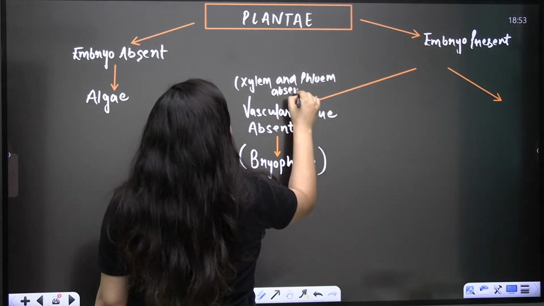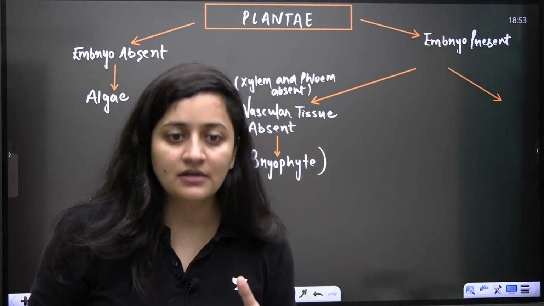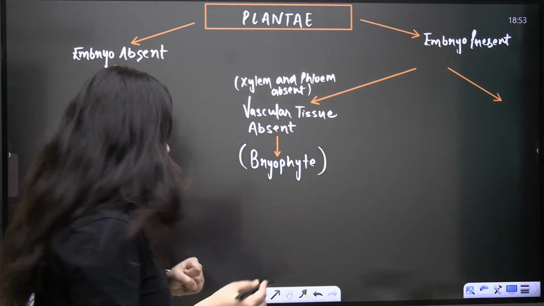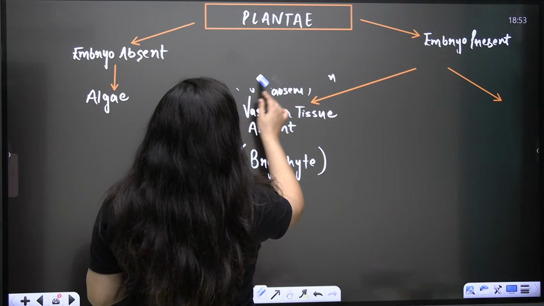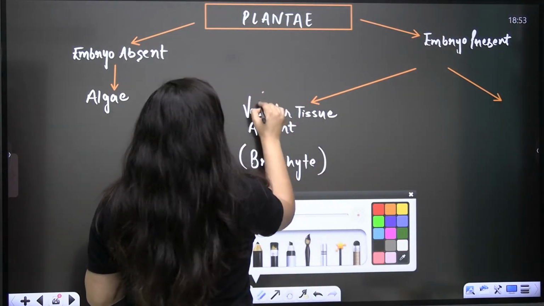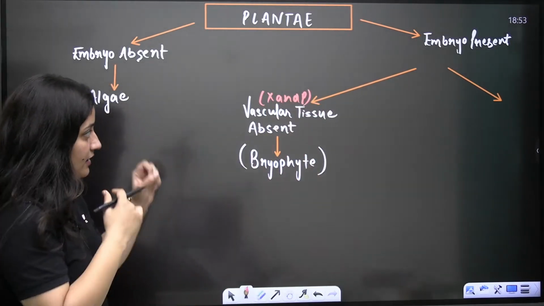Xylem and phloem are absent. So xylem is required for the transport of water and minerals, right? Phloem is required for the transfer of food, basically the organic food. So when it comes to the vascular tissue, we are talking about the xylem and phloem. This is what you guys can write down.